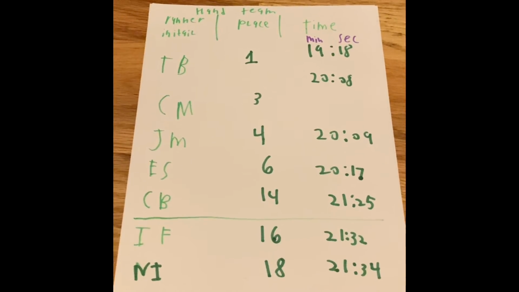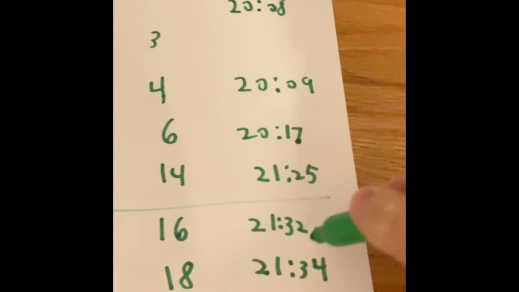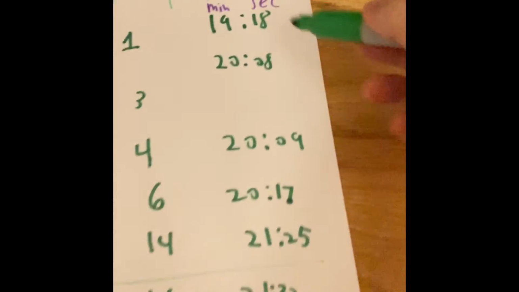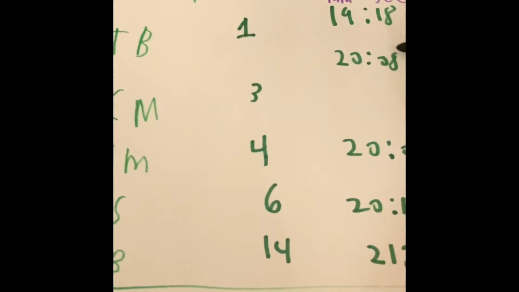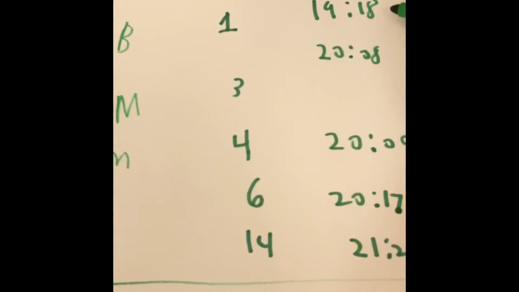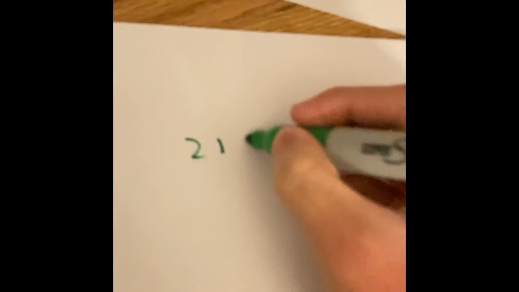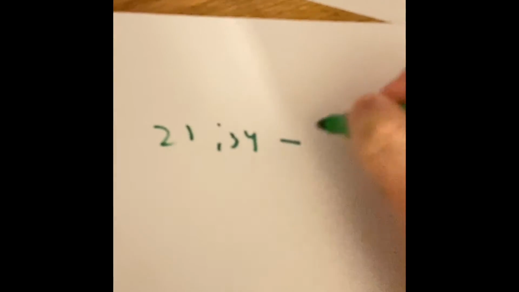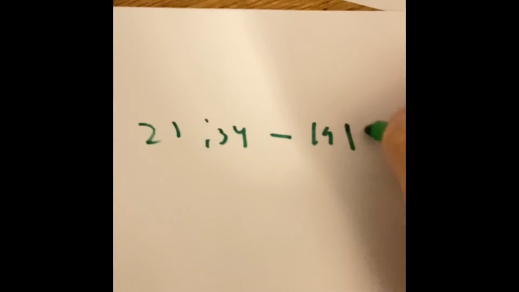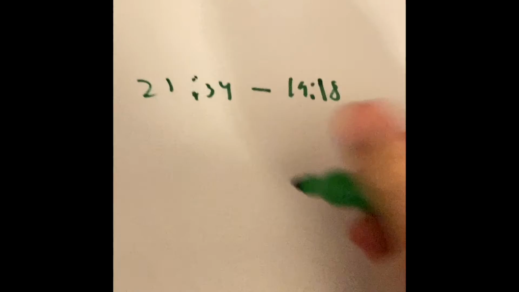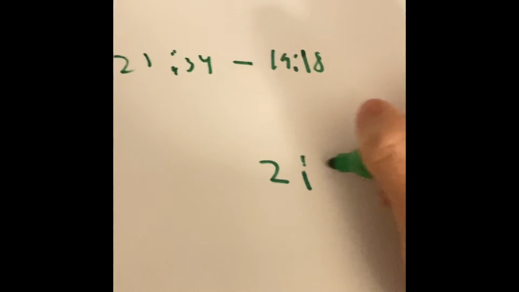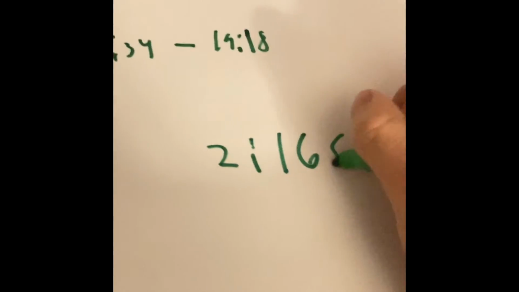Let's see what happens if we do 21:34 subtract 19:18. When TB crosses the finish line, it starts the timer. So we're going to do 21:34 minus 19:18. And when we do that, we get 2 minutes and 16 seconds.